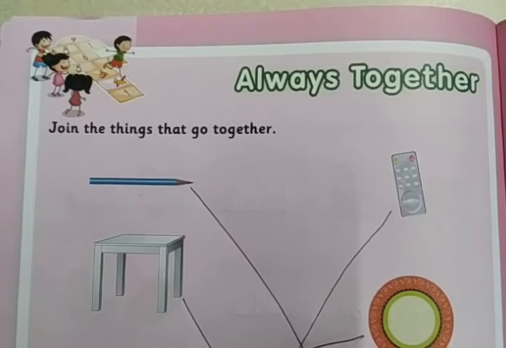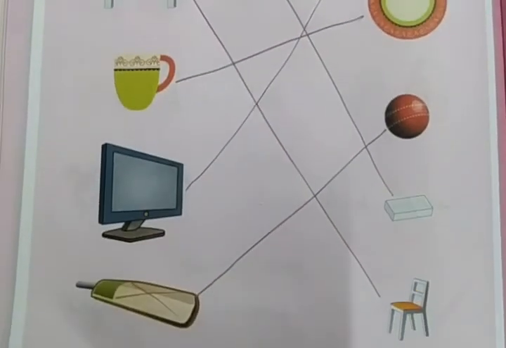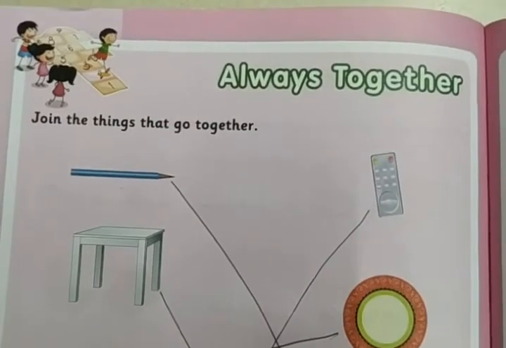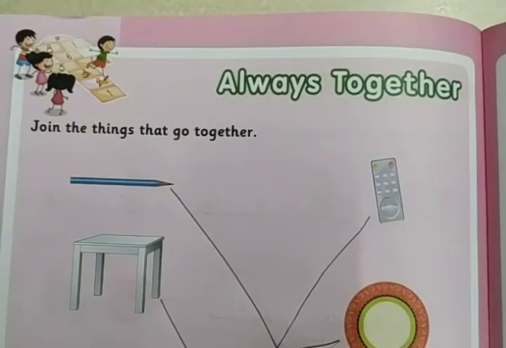Color filling is one concept, second is one word answer, third is things that come together. So this is up to page number 108. Today I have covered and explained the pages from 100 to 108. So hope you understood these concepts.